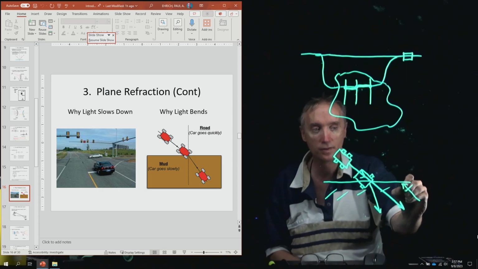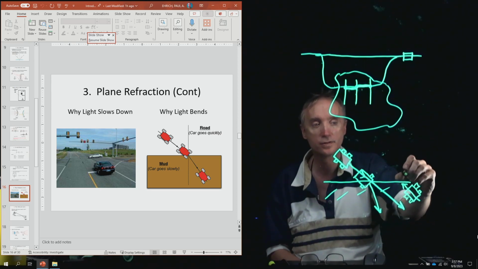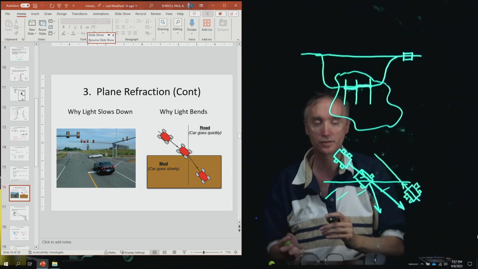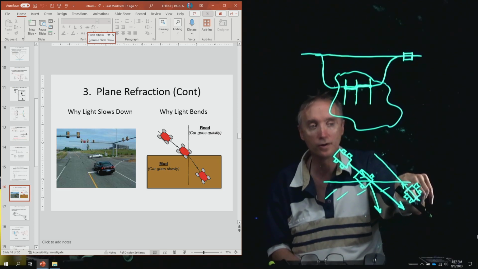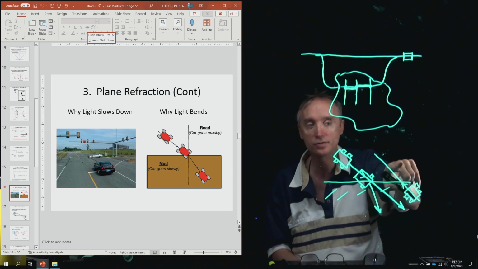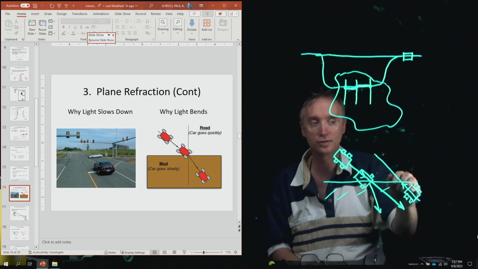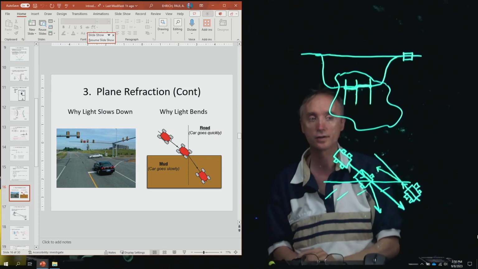So if we pretend that here is the car, and then here's the wheels, this time, here's the direction it would go if it wasn't being bent off course, and this time this wheel here is going to get into the dry grass first, and it's going to get traction. If it gets traction, this wheel will speed up, and so which way is it going to bend? It's going to bend off in this direction.